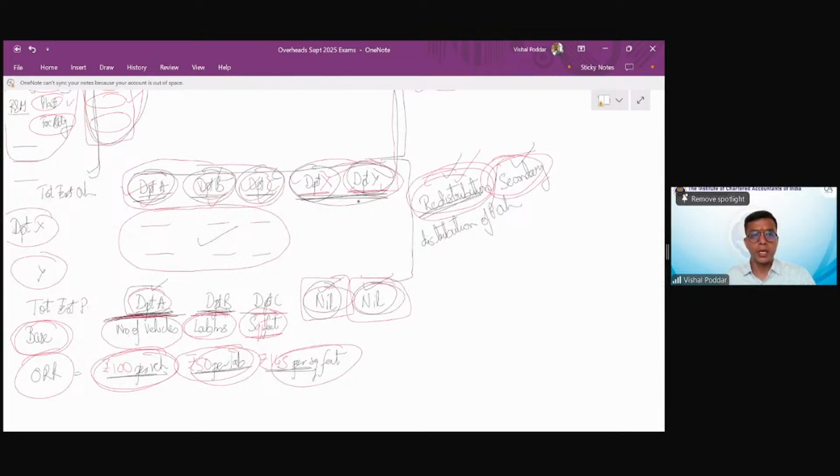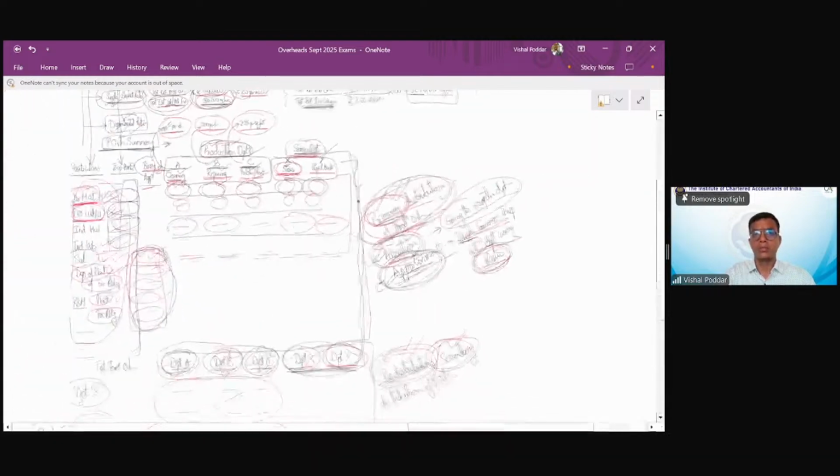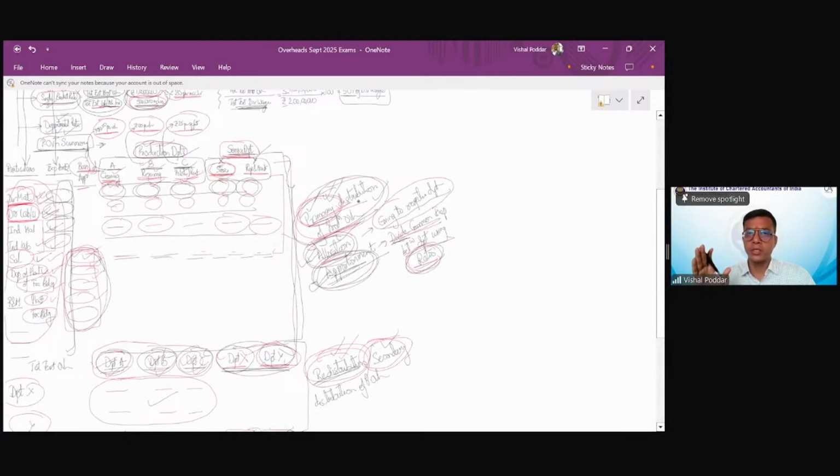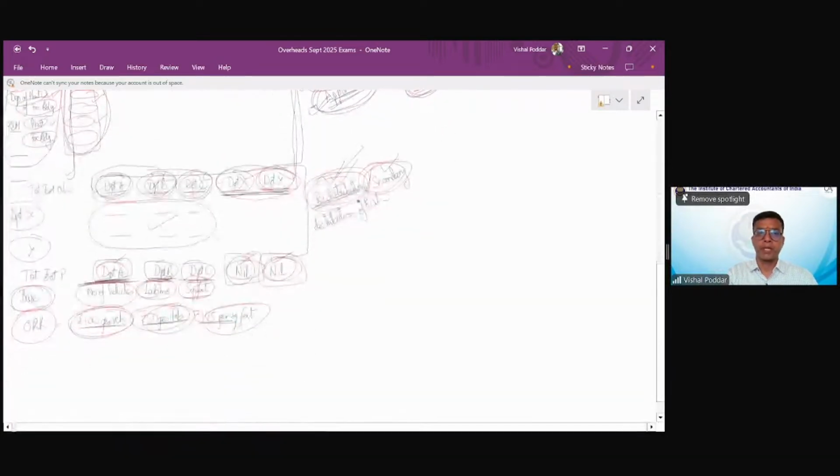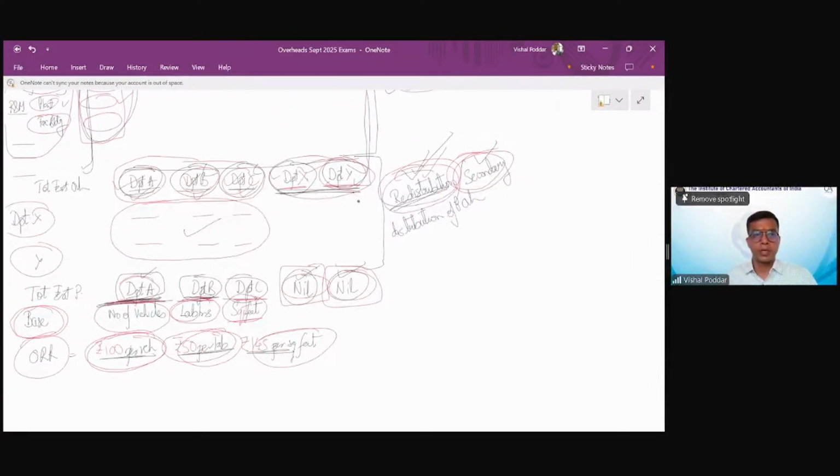And now you only get expenses of Departments A, B, C, which are your production departments. Theoretically, this whole procedure by which you divide the overheads between all your departments is termed departmentalization of overheads, in which we first do primary and then secondary. And at the end of this, I will get the overheads of each production department.